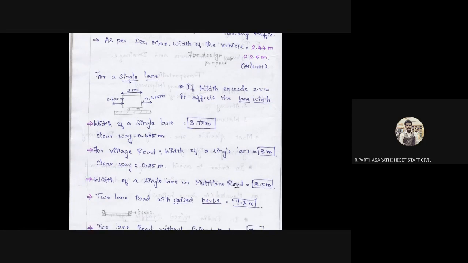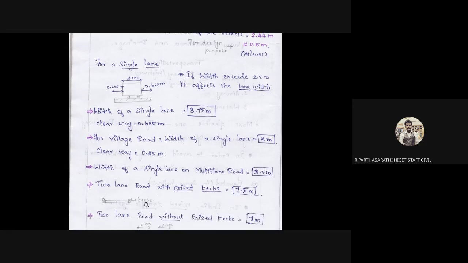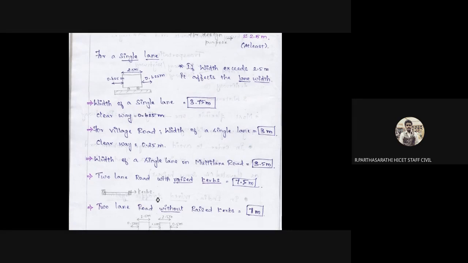That is a multi-lane road, and a 2 lane road with raised curbs is 7.5 meters. The curb is for drainage and also for people walking. For that reason we consider a curb as a concrete element of 0.25 meter, 250 mm of concrete curb. The 2 lane road without raised curbs is 7 meters. Without raised curbs, we consider highways at 7 meters. So 2.5, 2.5, 1 meter is the center median, and 0.5, 0.5 meter for shoulders. Totally it takes 7 meters.